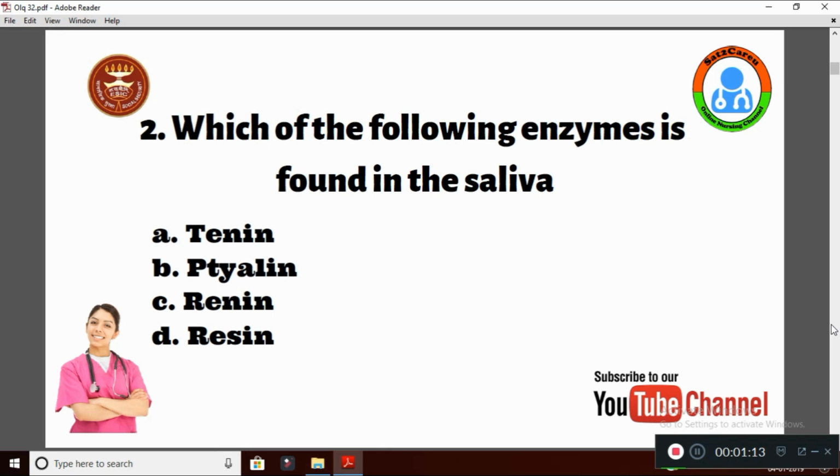Question number 2. Which of the following enzymes is found in the saliva? Option A tannin, B ptyalin, C renin, D resin. The enzyme which is present in the saliva is ptyalin.